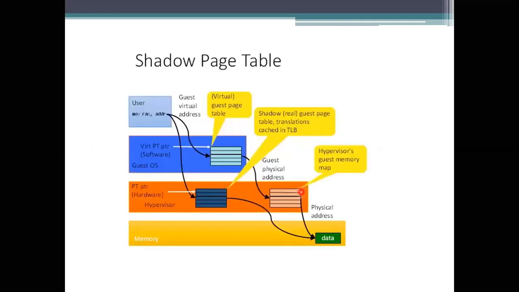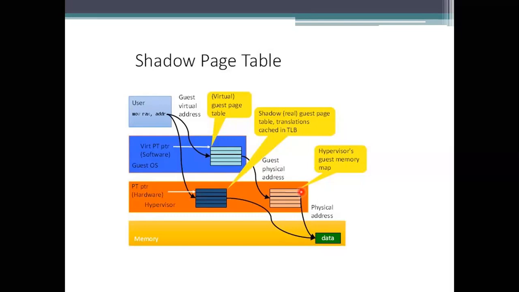Here is an example representation of the shadow table. In the shadow table I'm taking an example: move RAX, address. I'm moving into RAX from the address I am specifying. Here the virtual address will be taken into account for the guest physical address, and then the physical address of the hypervisor, and later it will take care of this data. So you are allowing these things to be stored there.